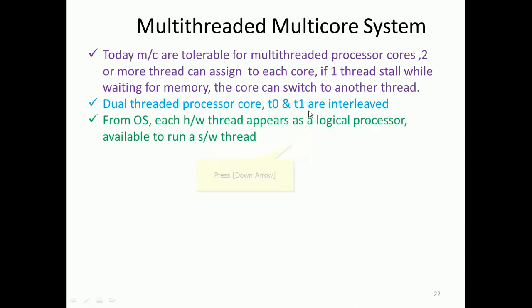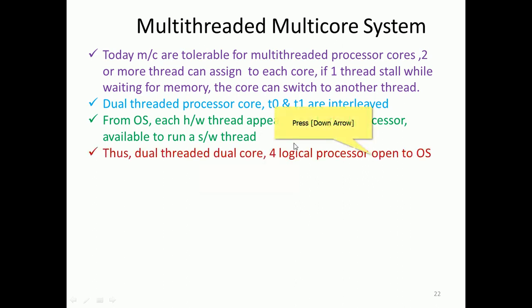Let me see that from the operating system perspective. Each hardware thread appears as a logical processor, available to run a software thread, right? So from the operating system perspective, each hardware thread is a logical processor.